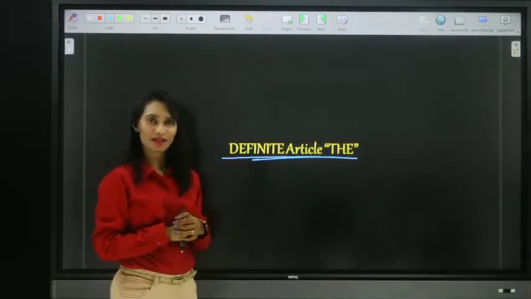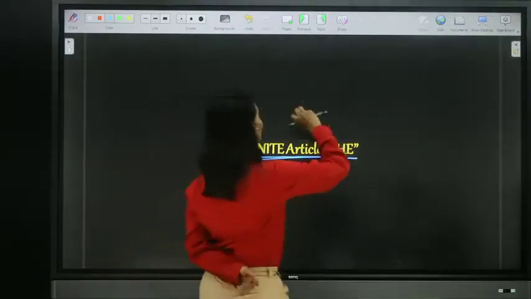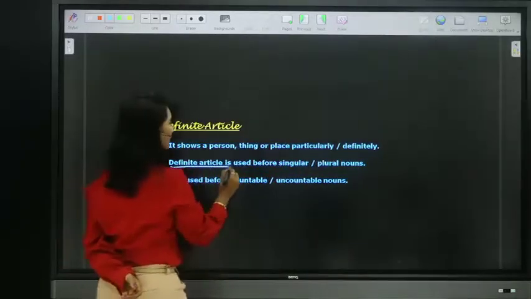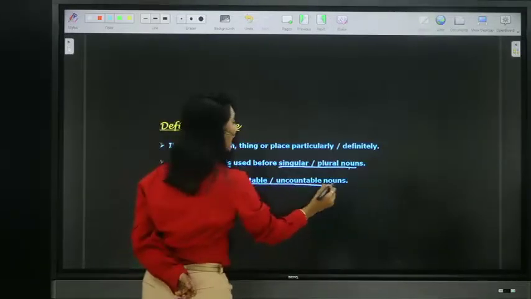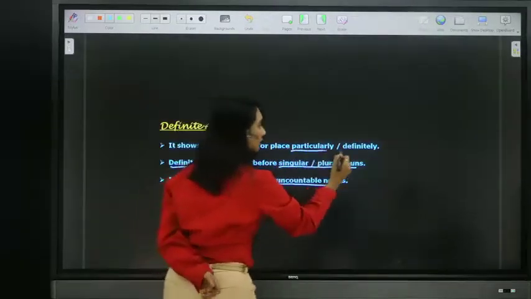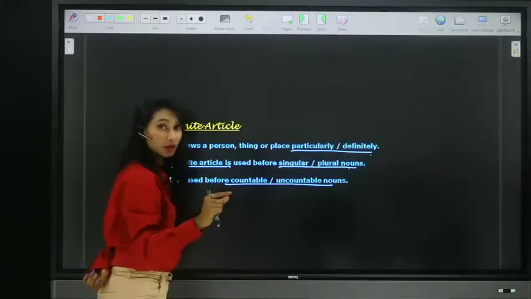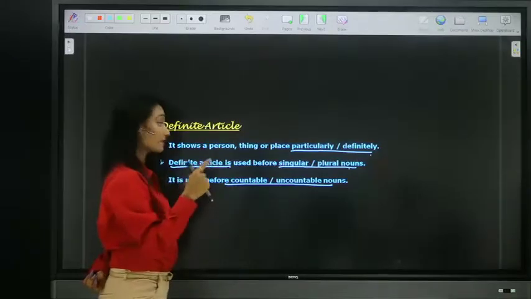We can place it before singular or plural, countable or uncountable nouns, but only when we particularize or specify. It talks about a particular or definite noun which you place it before.